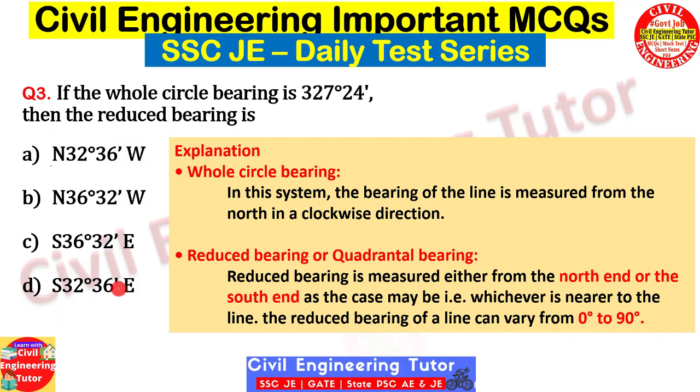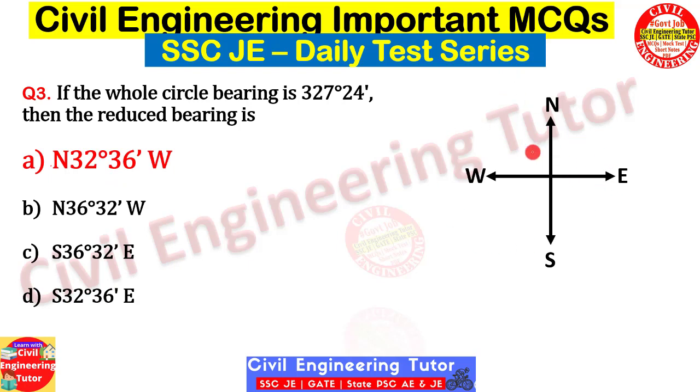If you have calculated the answer, try to note it down and let me show the answer. So the correct answer for this case will be, let me calculate first. Here a quadrant system is given, north, south, east, west is shown, and a line that is making 327 degree 24 minute angle. So that is the whole circle bearing given. Now we have to find the reduced bearing or quadrantal bearing. You can see that this line is very proximate to the north end and it is far away from south. So we will simply find this angle, and that angle will give us the reduced bearing.